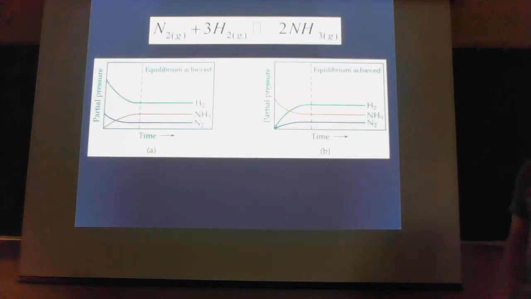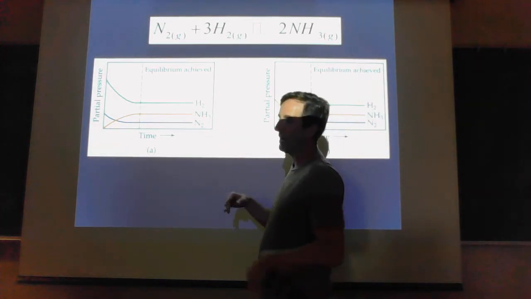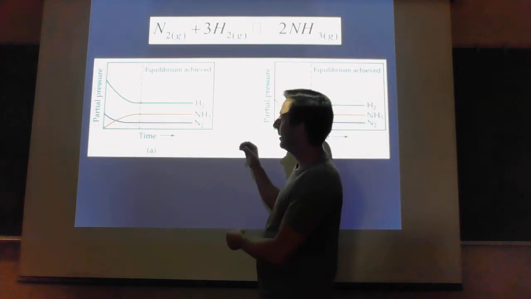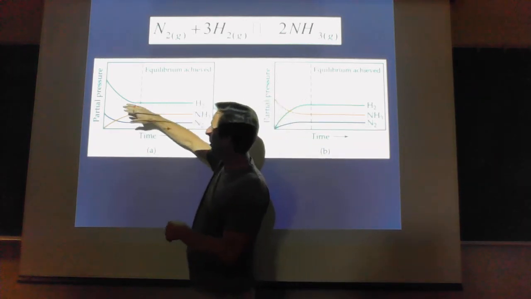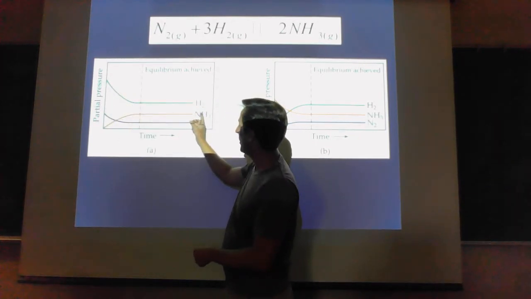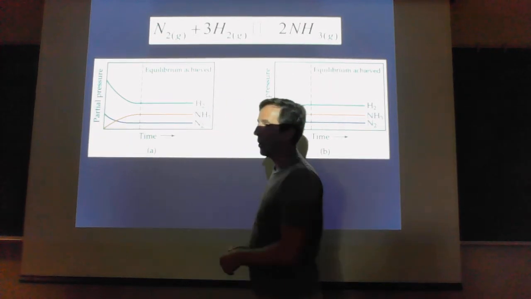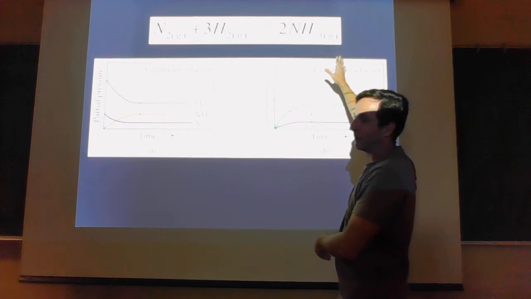Looking at the graph, we can see that it doesn't matter what I start with. I will always reach equilibrium for this reaction in the same way. Now, what does that mean? Well, the graph on the left, I'm specifically starting with a container where I put in a 3-to-1 ratio of hydrogen and nitrogen. So I'm starting with the pressure of hydrogen and nitrogen in a 3-to-1 ratio. I start out with no ammonia. So I only have my reactants on the left side. I don't have any of the products on the right side.